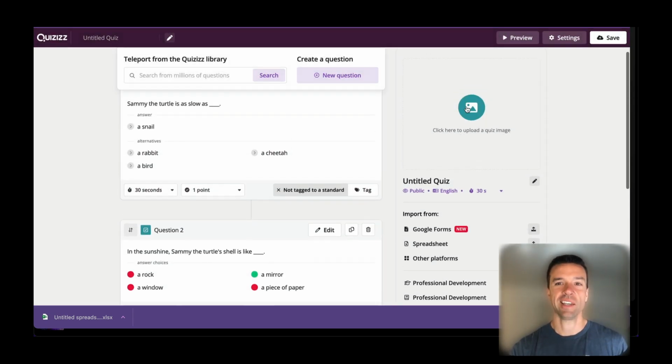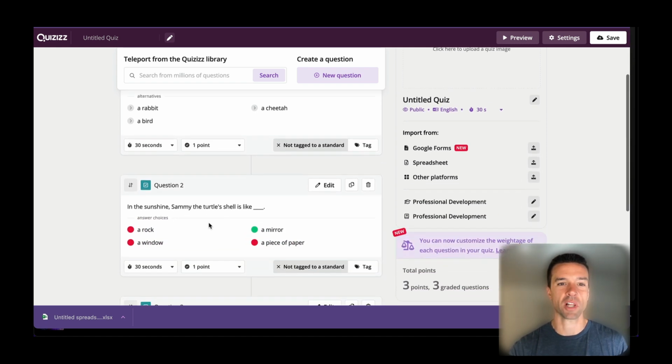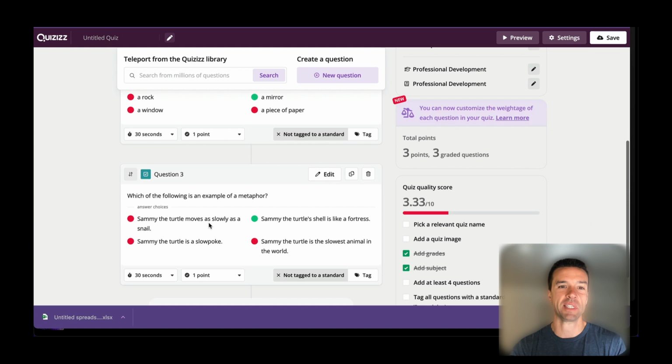Just like that, in a matter of seconds, we have our fill in the blank, we have our multiple choice, all about Sammy the turtle, created on ChatGPT.